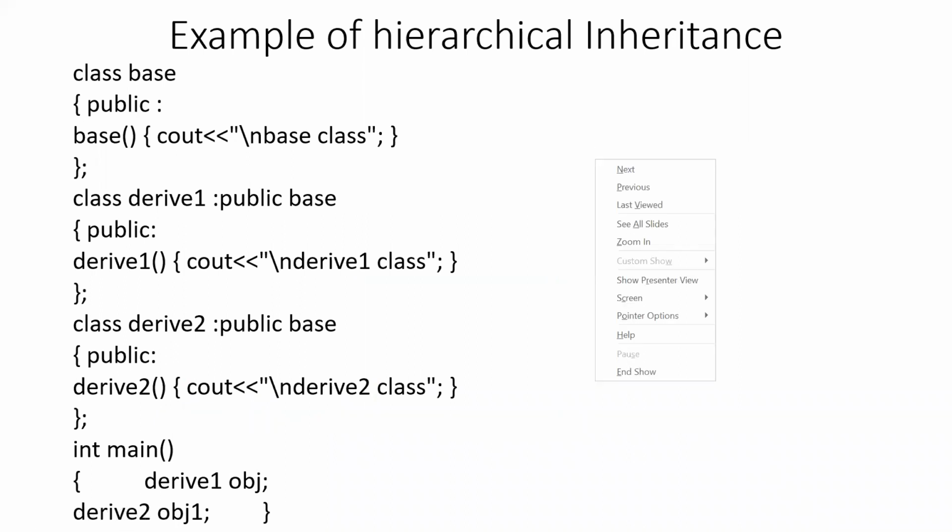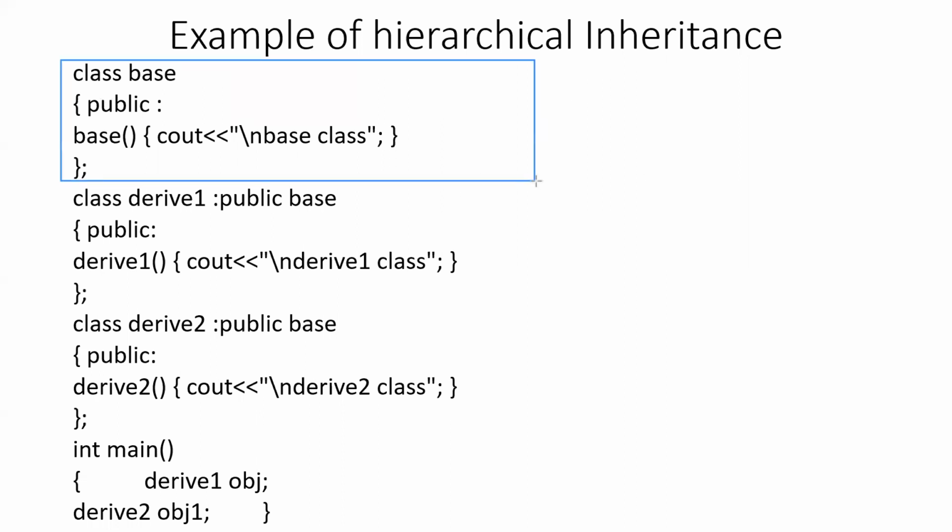So here is an example of how we can implement the hierarchical inheritance. In hierarchical inheritance, we will have one base class and we will derive multiple classes from the single base class. So the program actually begins by defining the single base class. As you can see here, this is the definition of the single base class.